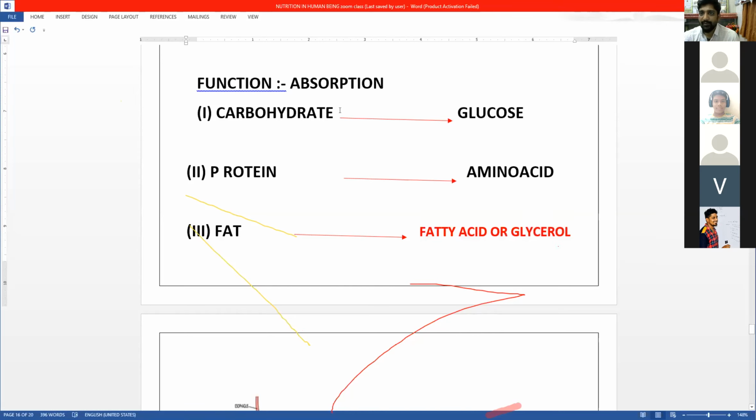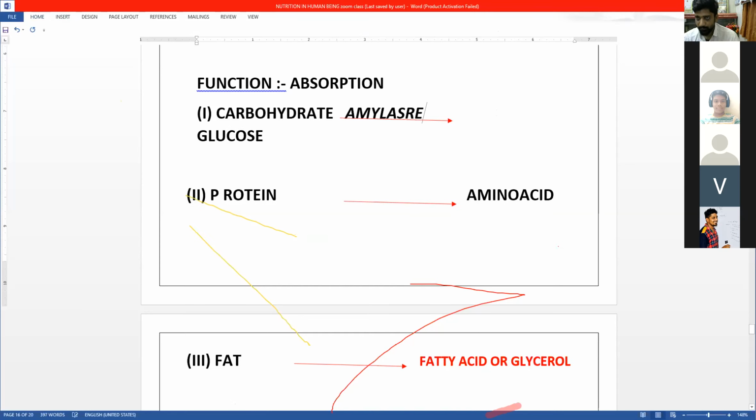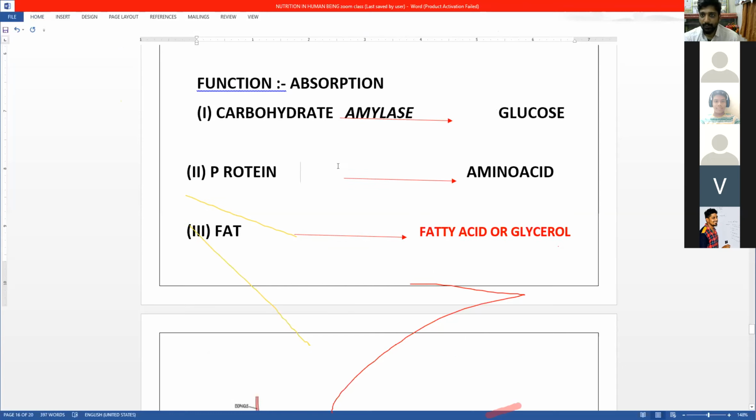Now see here, whenever we are writing, we have to write the name of the enzyme. We'll use a different color for the name of the enzyme. For carbohydrate it is amylase. For protein, it is protease.